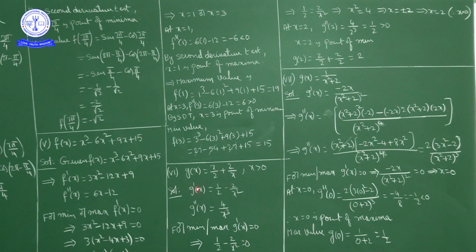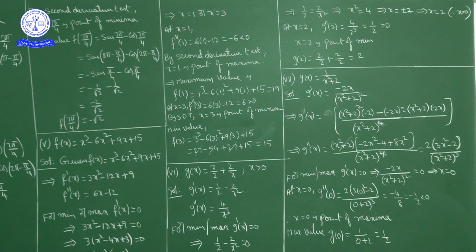Now g dash of x is what? x by 2 derivative. x by 2 derivative is what? 1 by 2 into x, 1 by 2 into x derivative 1. So 1 by 2 plus 2 into 1 by x derivative is what? Minus 1 by x square. 2 into minus 1 by x square is minus 2 by x square. So g dash of x is how much? 1 by 2 minus 2 by x square.